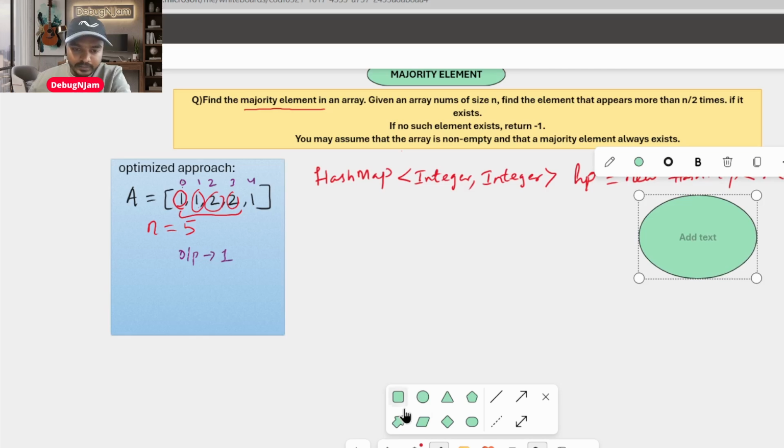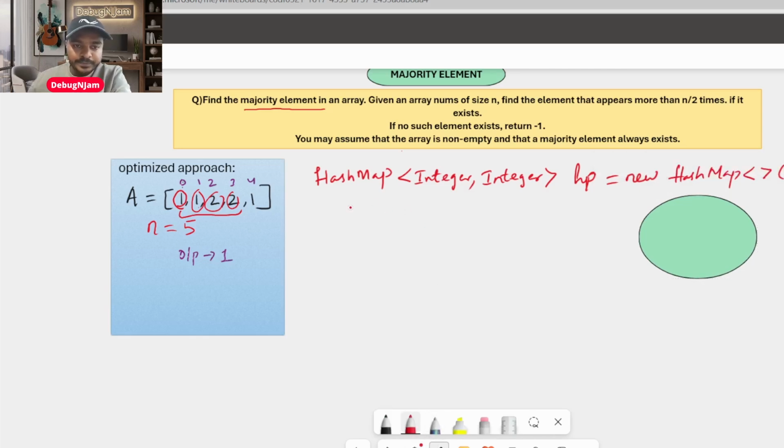I'll be doing this in parallel as well. What I'll do is pick the array. First time I'll run a loop starting from 0 to n minus 1, simple, because I have to iterate one by one element, as I mentioned. While iterating, what are you going to do now?